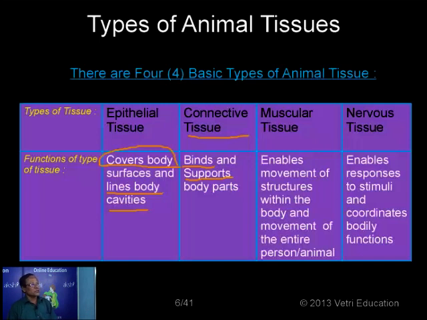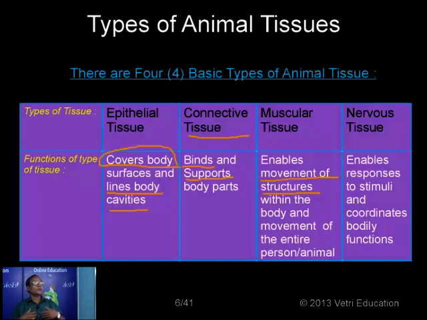Now the muscular tissue. We know that one without which we cannot move, the one which normally enables us to move. So it is mainly concerned with the movement of the body, the movement of the structures within the body, because the organs are able to move.